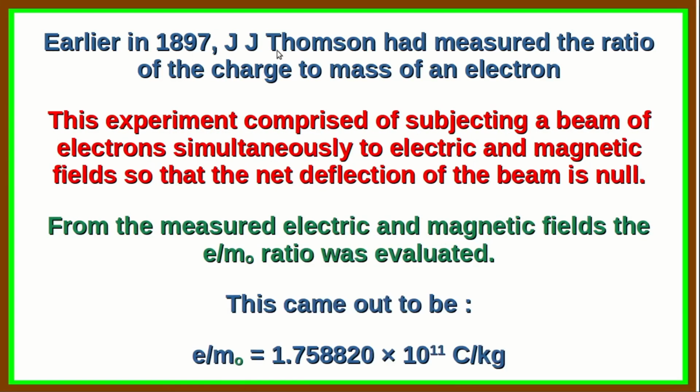Earlier in 1897, Thomson had measured the ratio of the charge to mass of an electron in an experiment which comprised subjecting a beam of electrons simultaneously to electric and magnetic fields so that the net deflection of the beam is null. From the measured electric and magnetic fields, the ratio e/m0 was evaluated, and this came out to be e/m0 equal to 1.758820 times 10 raised to 11 coulombs per kilogram.